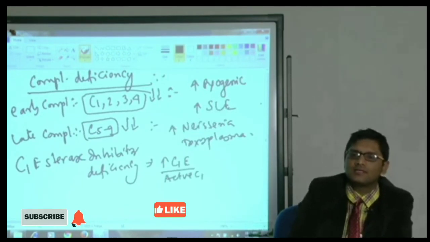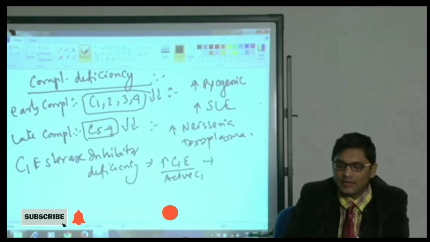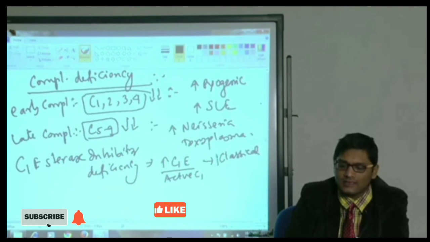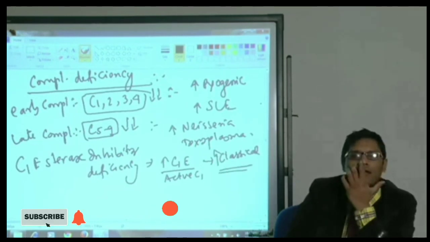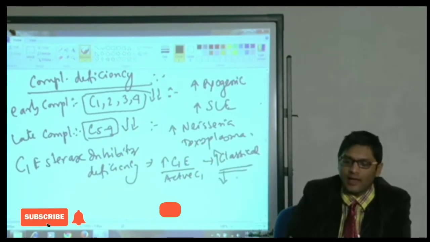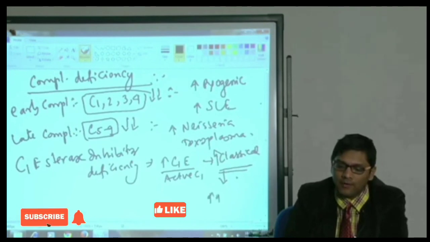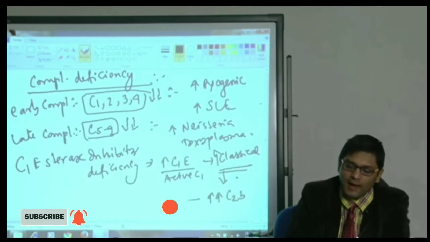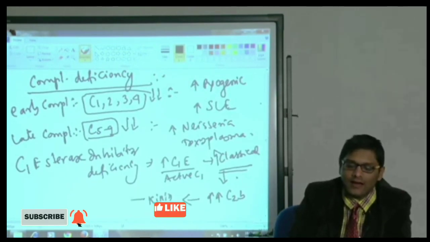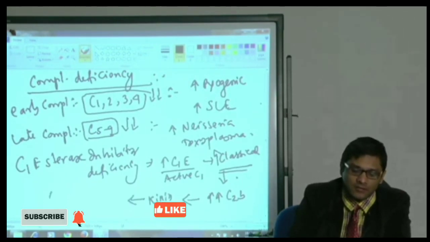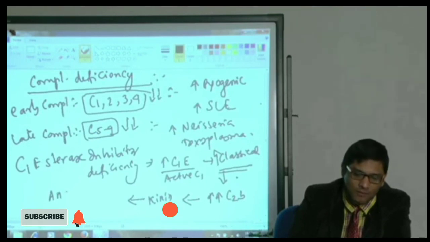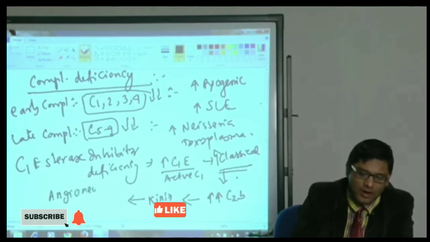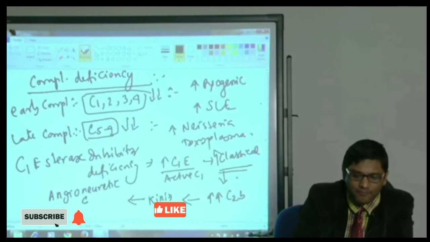If active C1 is increased, the whole classical pathway will be activated, and that leads to increased production of C2b, which has kinin-like activity, and that leads to a very important condition called angioneurotic edema.